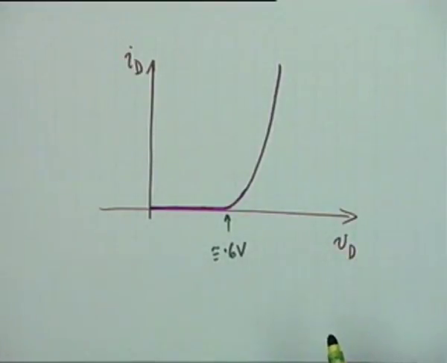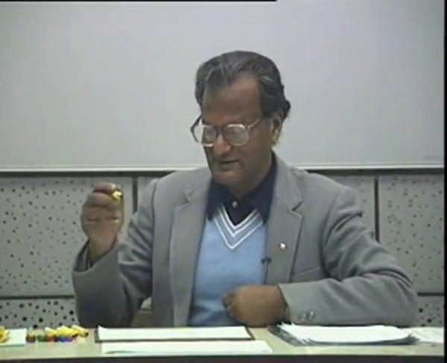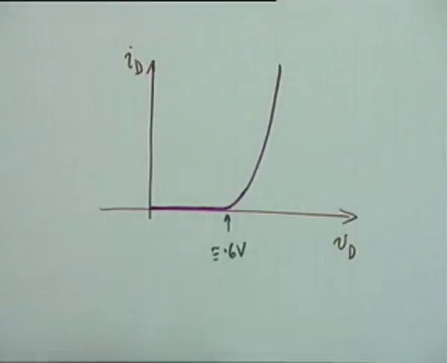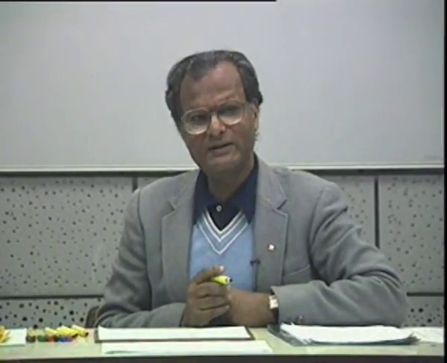Now for reasons to be clear right now, we take the cut-in voltage, that is the voltage after which it conducts, as 0.7, and the reason is this: this exponential rise, we don't like non-linearities. Electrical engineers, in fact all engineers, will try to avoid non-linearity as far as possible.